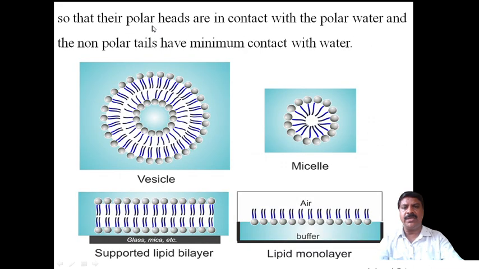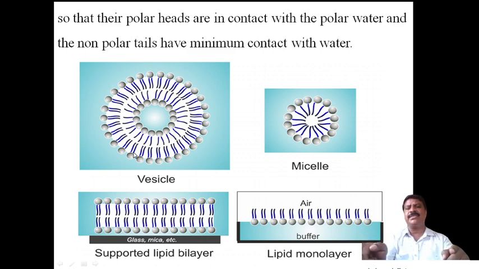So the polar heads are in contact with polar water molecules and the non-polar ends have minimum contact with water. Micelles: this is the molecule, this is the water molecule, and its polar ends go towards the water contact. And vesicle means, suppose water is taken here, the polar heads are towards the water molecules and the non-polar ends are away from the water molecules.